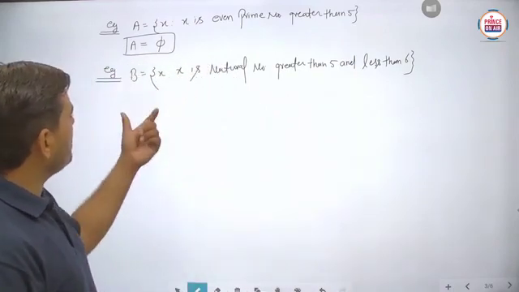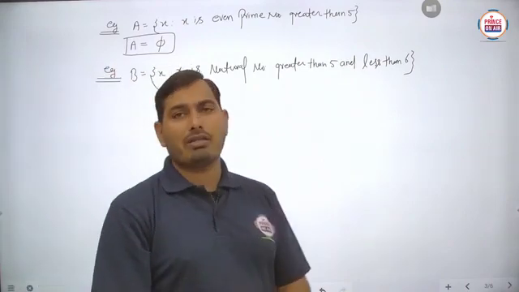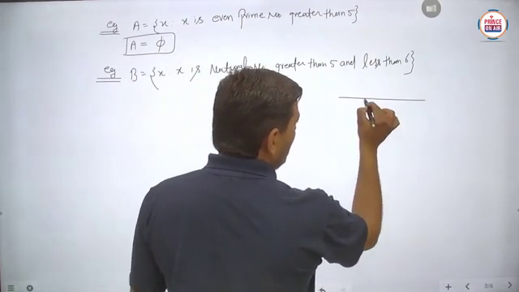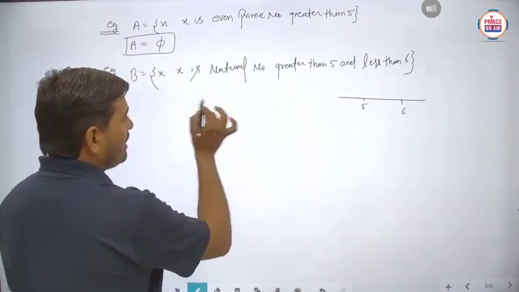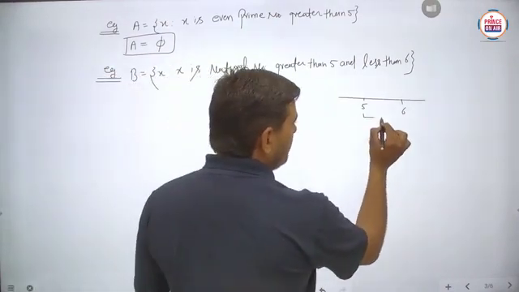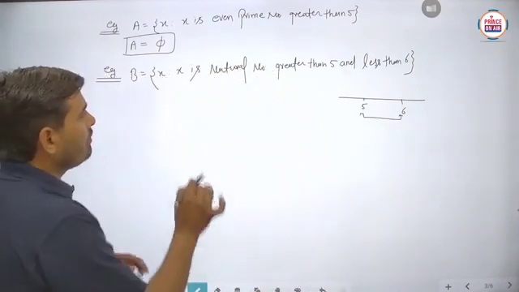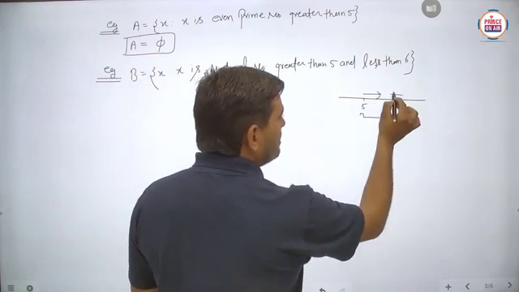So in this set B, x such that x is a natural number greater than 5 and less than 6, we make a number line. Suppose here it is 5 and here this is 6. According to the question, there should be no natural number which lies between 5 and 6, but according to the given condition, we have to write the natural number which is greater than 5 and less than 6.